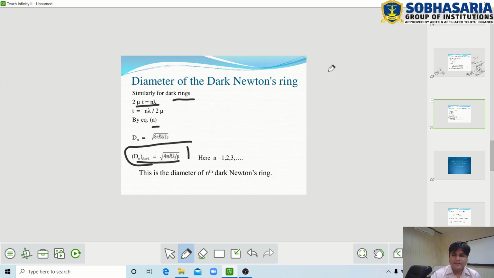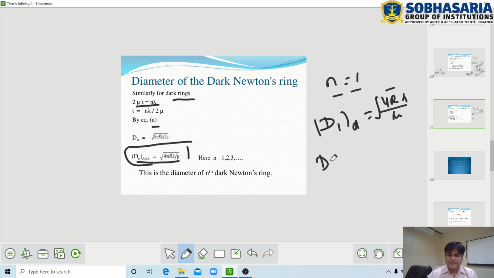If we find the diameter of the first dark ring, we substitute n equal to 1 in the equation, square root of 4nr lambda upon mu. So the diameter of the first dark Newton ring becomes square root of 4r lambda upon mu. If we find the diameter of the second dark Newton ring, this diameter becomes square root of 8r lambda upon mu. In this way we find the diameter of the different rings for n equal to 1, 2, 3 and so on.